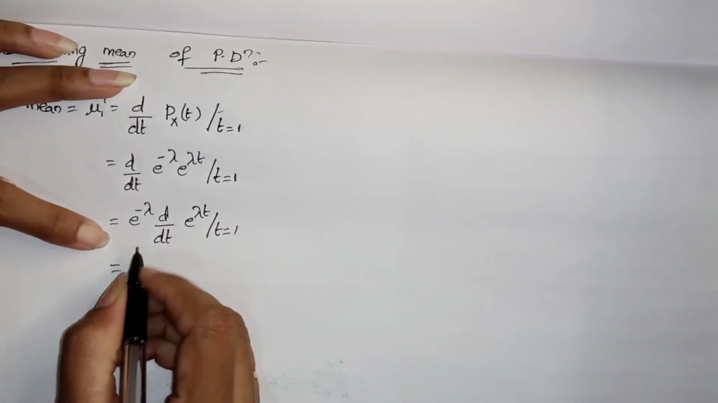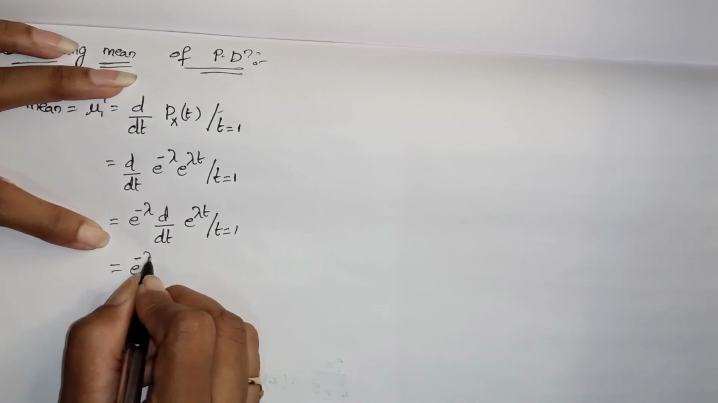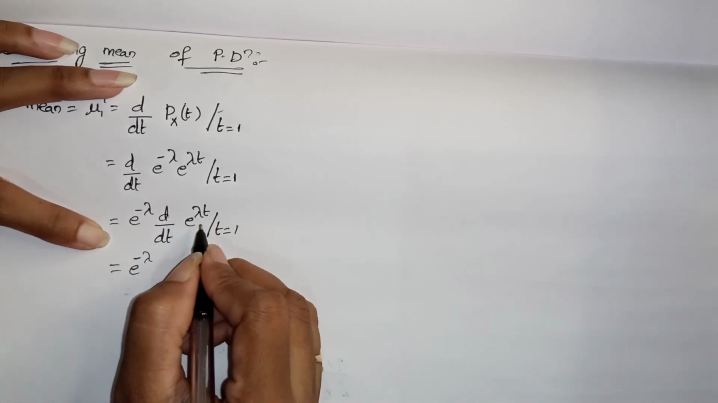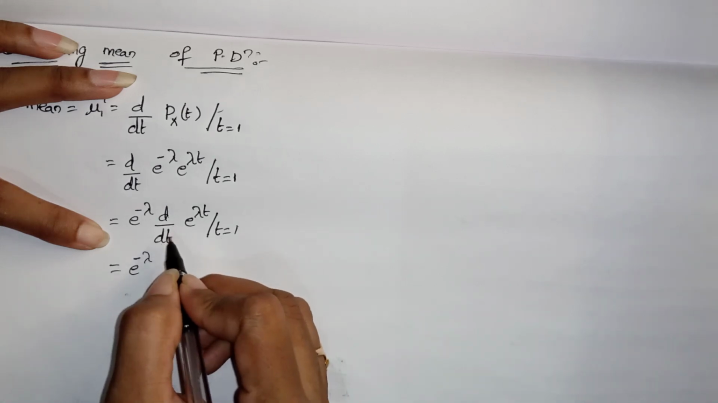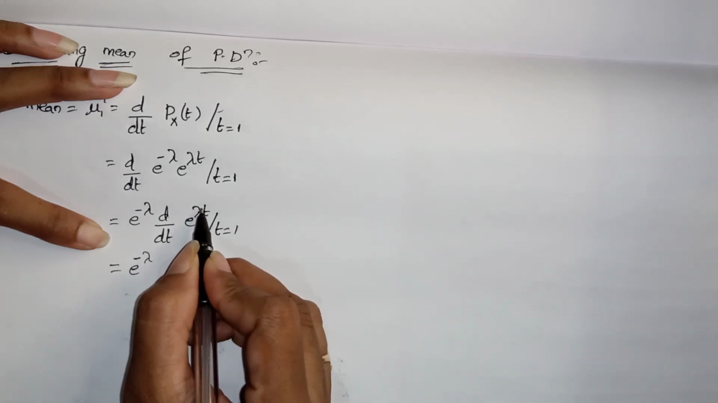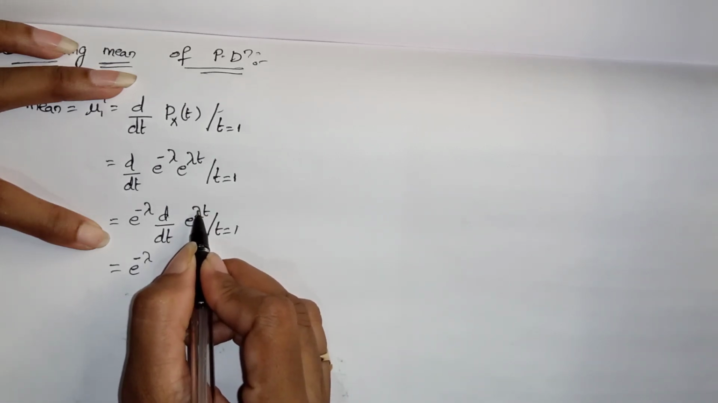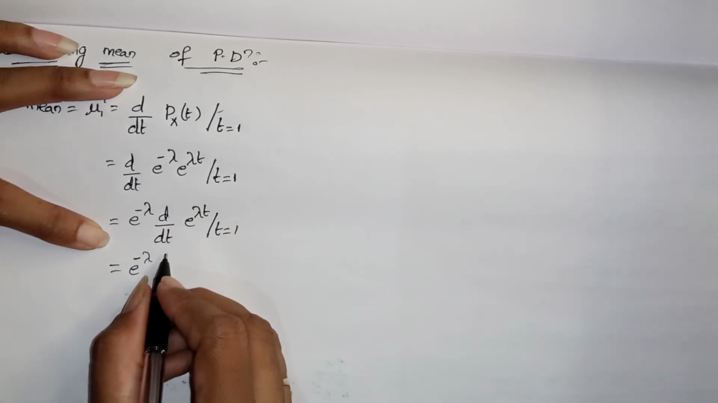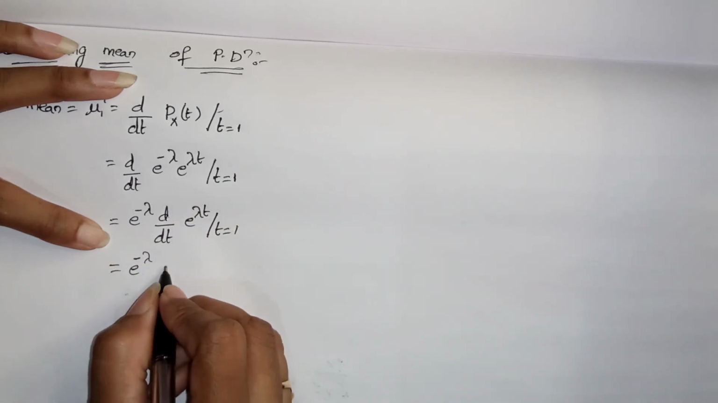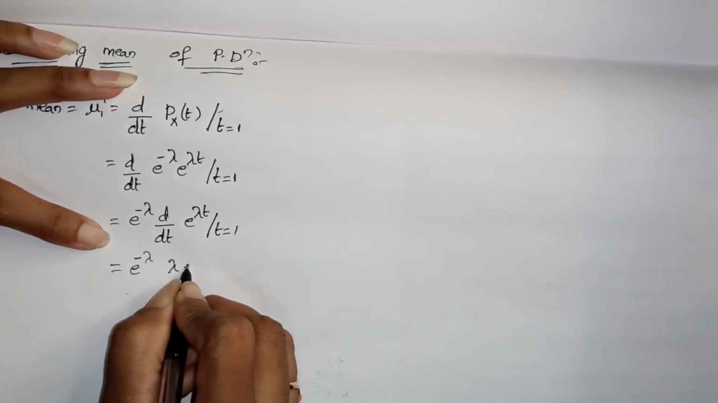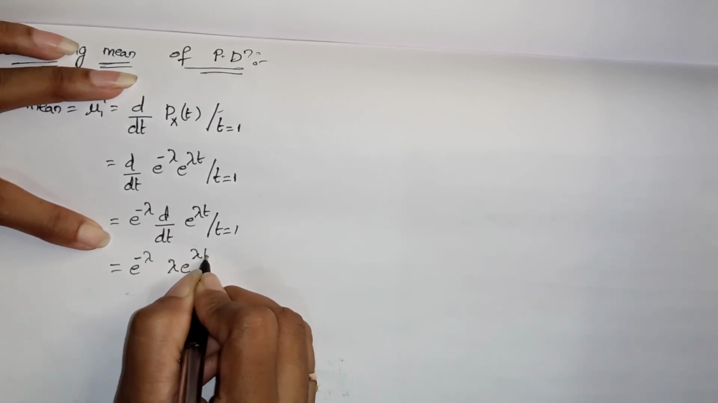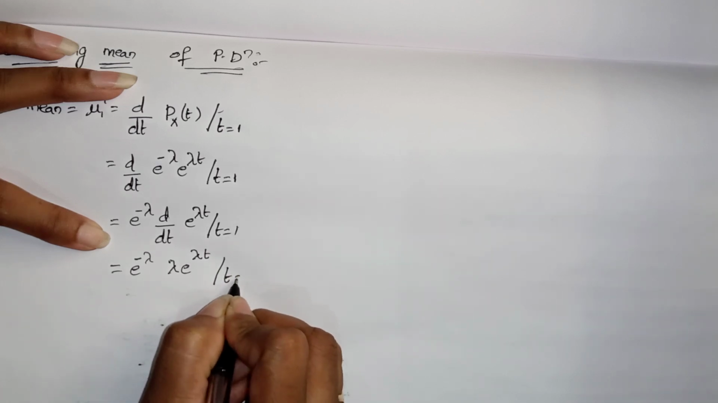So e power minus lambda is in the form of e power x. E power x is nothing but e power x only if we do differentiation. But the t coefficient is lambda. So that's why what we have to do is lambda into e power lambda t with respect to t equals to 1.